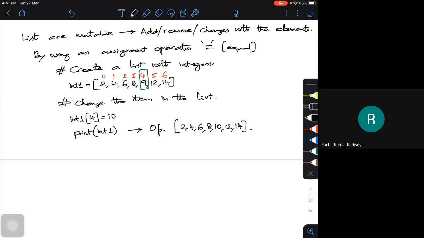So int 1 in the list, the index 4, earlier it was 9, I changed it to 10, and after changing, if I try to print the list, which I call int 1, I am getting an output 2, 4, 6, 8, 10, 12, 14. So this is one methodology of adding. Okay, this we call it as adding.